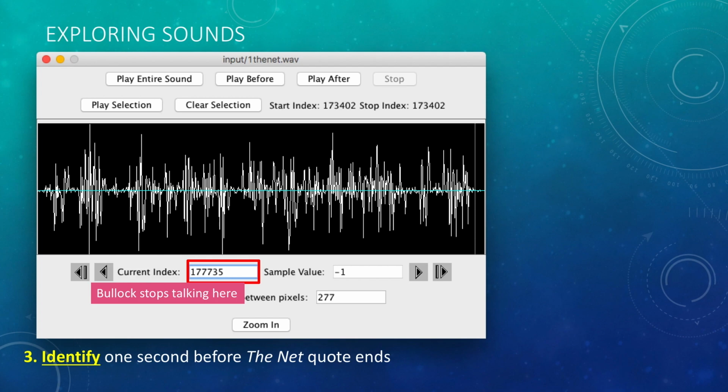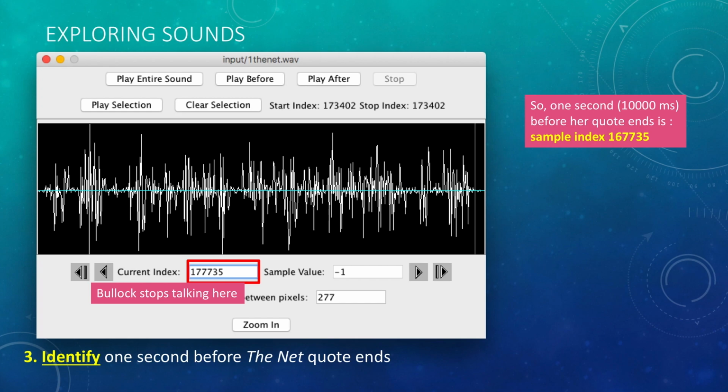Bullock stops talking here, so to find 1 second before that, all I do is subtract 1 second, or 10,000 milliseconds, to find the sample index of 167,735.